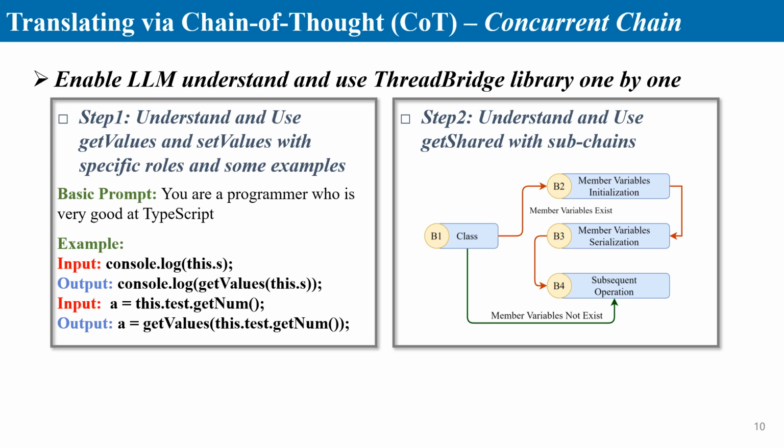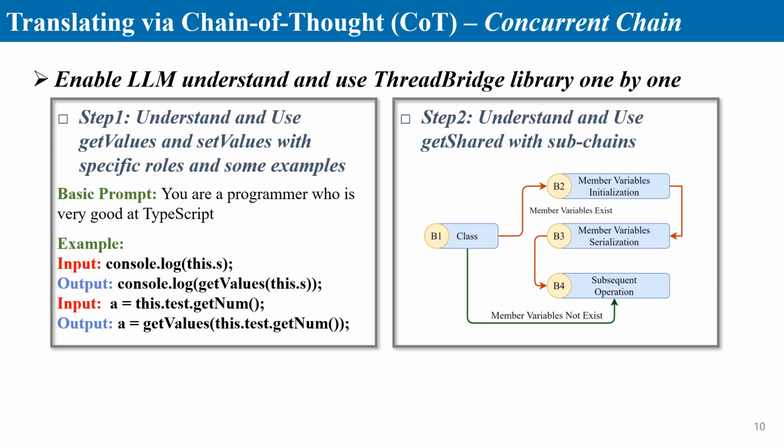The concurrent chain facilitates memory sharing by enabling the LLM to understand and use the ThreadBridge library. We begin by prompting the LLM to grasp the getValues and setValues functions, assigning specific rules at the start of each prompt. Examples are provided to clarify usage. Next, we get the LLM to understand the getShared function, ensuring all member variables are initialized correctly.